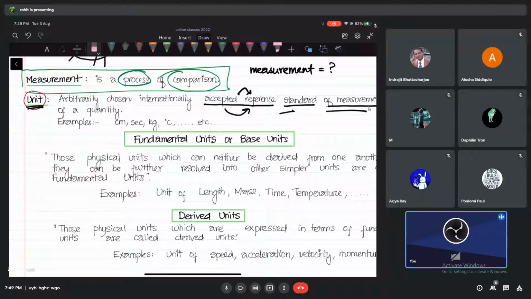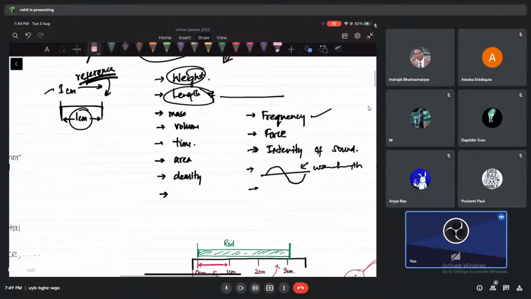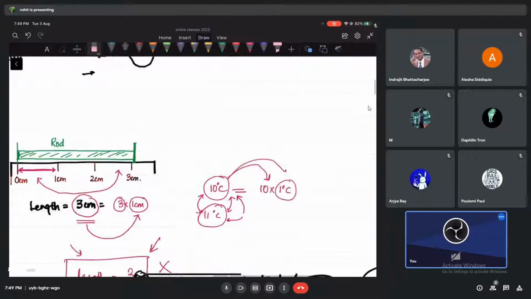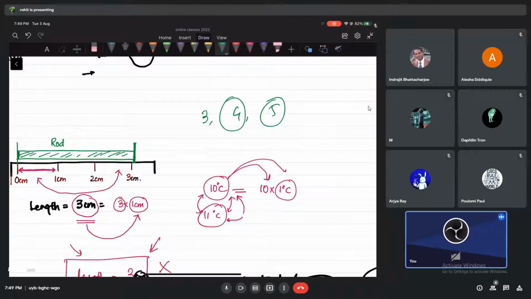See, if I'm making a measurement, our measurement should not only have numbers. I should not have only a number like 3 or 4 or 5. This is not so good for us. We don't understand what we mean. But the moment we put references like 3 centimeters, or 4 kg, or 5 minutes, now we understand what we are talking about. All of us understand. And these references, the chosen ones, we call them units, okay.